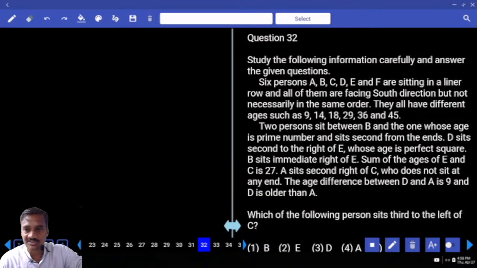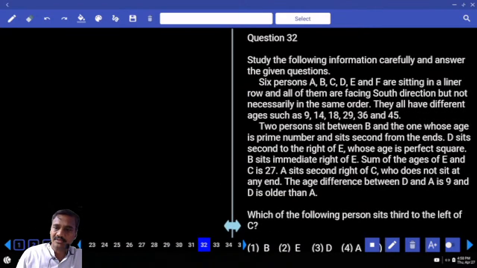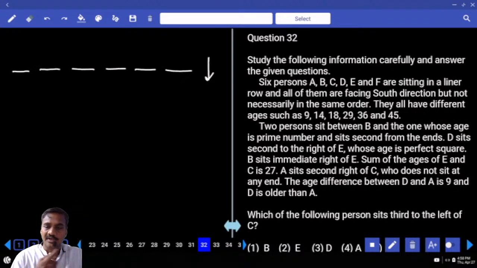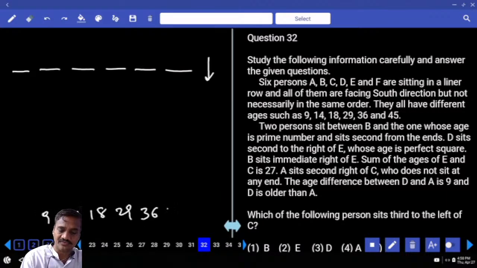Now these 6 persons are seated in a linear row, and all of them are facing towards south. 1, 2, 3, 4, 5, 6, they are facing towards south, and they are of different ages. And what are the ages we have? 9, 14, 18, 29, 36, 45.